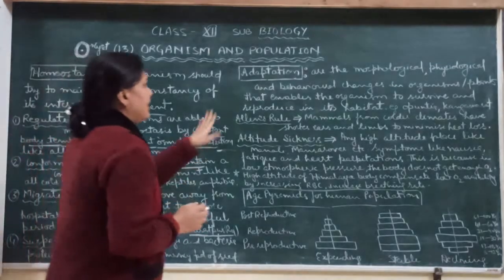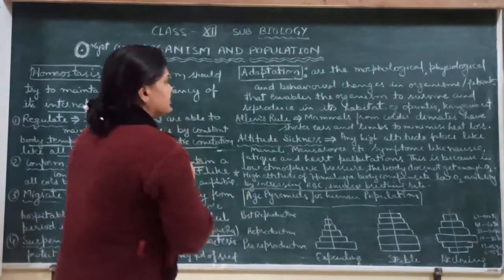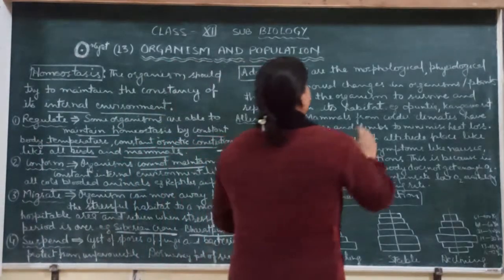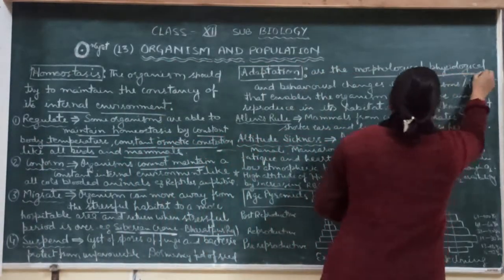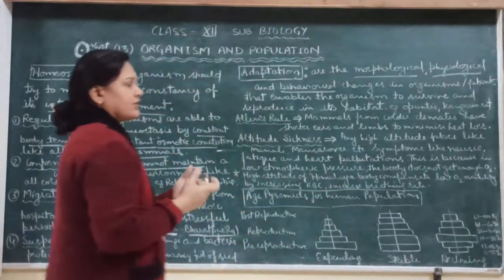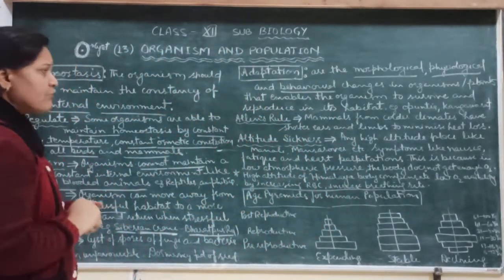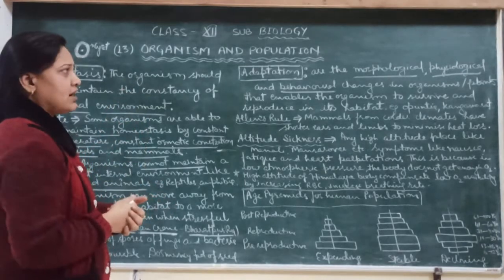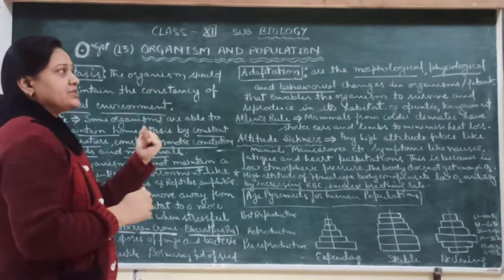Now the next is adaptation. What is adaptation? Adaptations are the morphological, physiological and behavioral changes in an organism, in a plant. Morphological means changes in their external and internal conditions according to the climatic conditions.